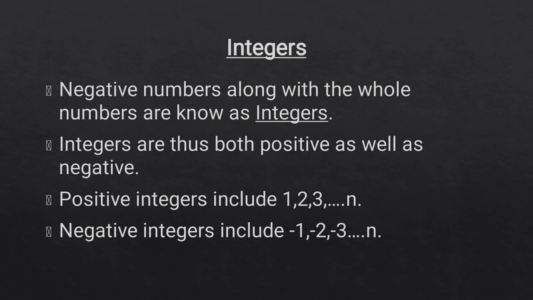Now let us learn about integers in detail because this chapter 6 is all about integers. Well, so what do we mean by integers? So, negative numbers along with the whole numbers are known as integers. Integers are thus positive as well as negative. Here, positive integers include 1, 2, 3, and it goes on up to infinite. Whereas the negative integers include -1, -2, -3, and it goes on up to infinite.